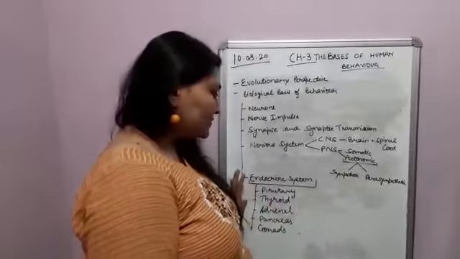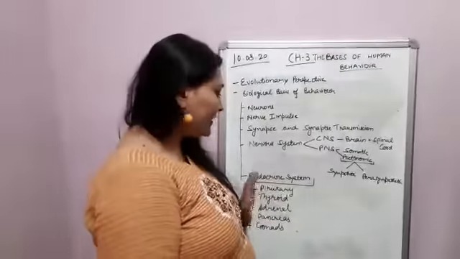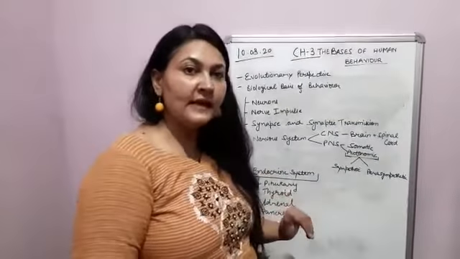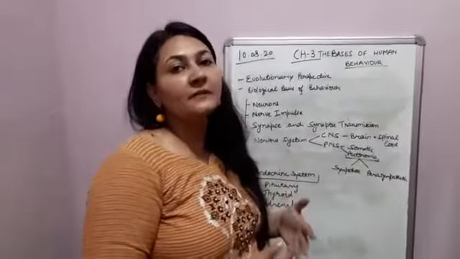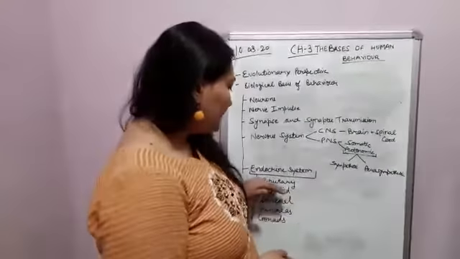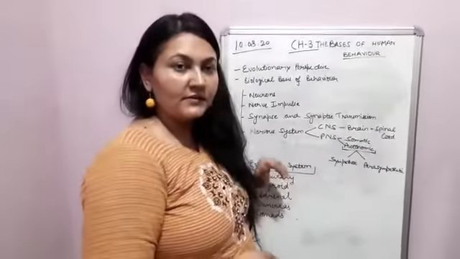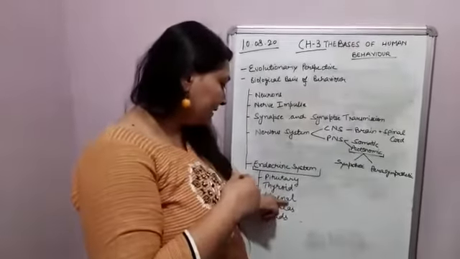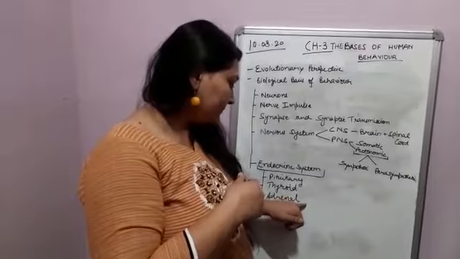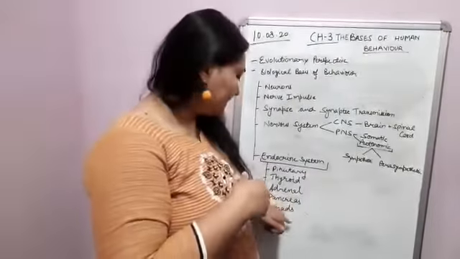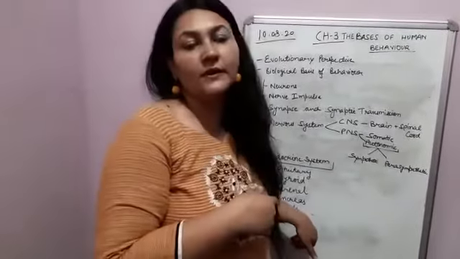Then the last one that I have covered today is the endocrine system, which includes 5 major glands which produce hormones that are very much important for our well-being and our general functioning of the body. First is pituitary, which is located in brain, then thyroid located in neck, then adrenal located in stomach, then pancreas located in stomach, then the last one is gonads.